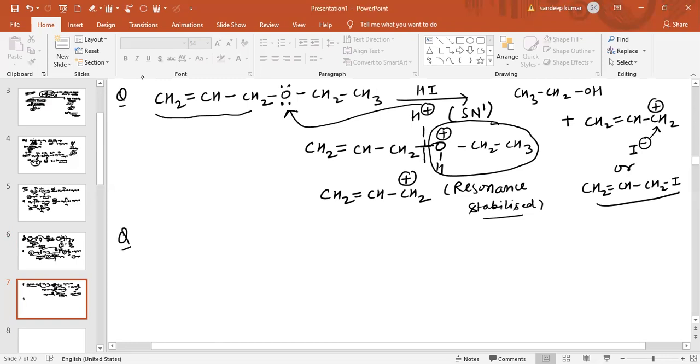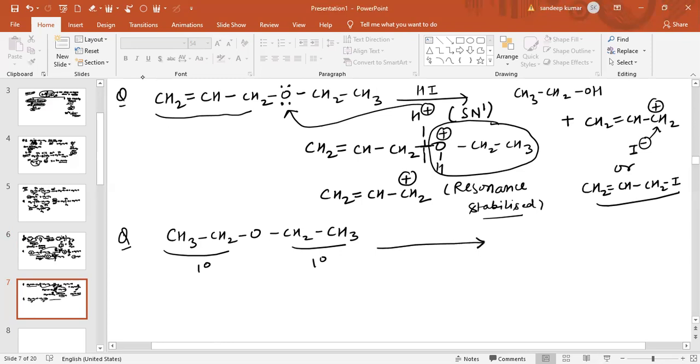The another question is basically CH3-CH2-O-CH2-CH3. Now see, this is 1 degree and this is also 1 degree, and none of these is resonance stabilized. So guaranteed the mechanism followed will be SN2.